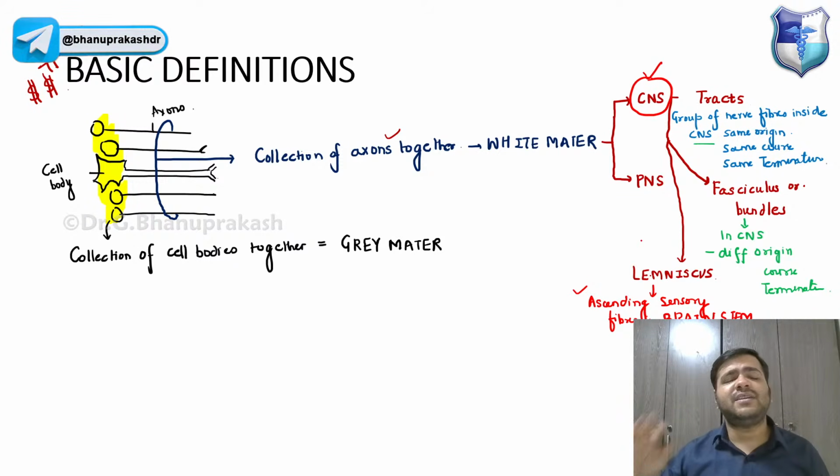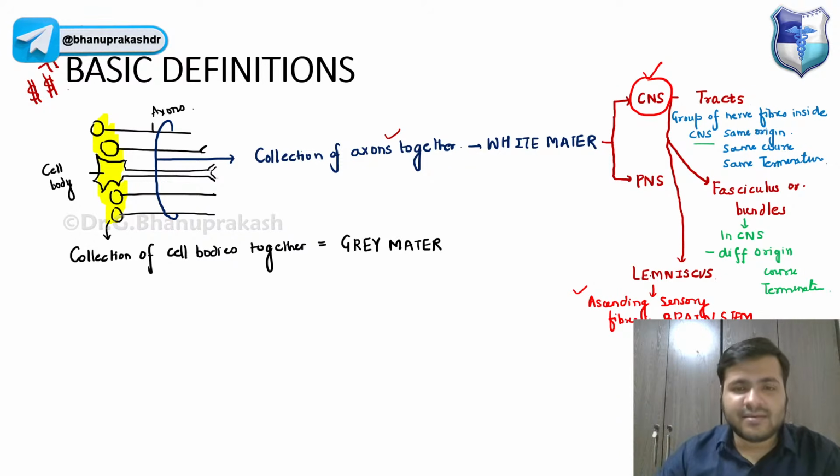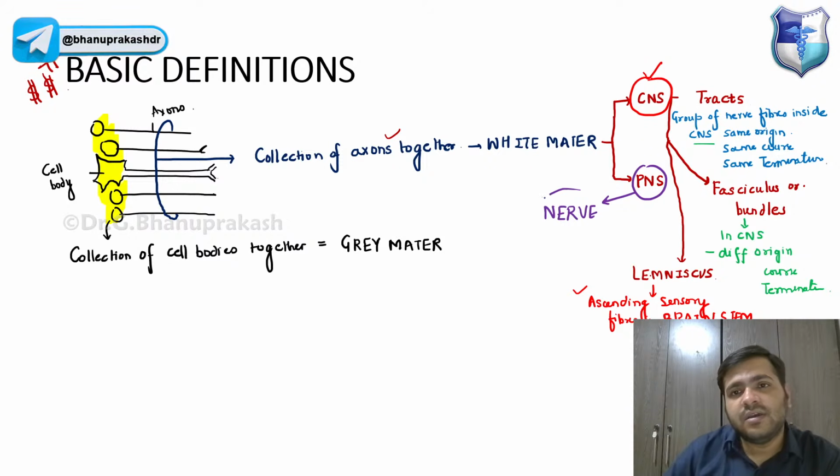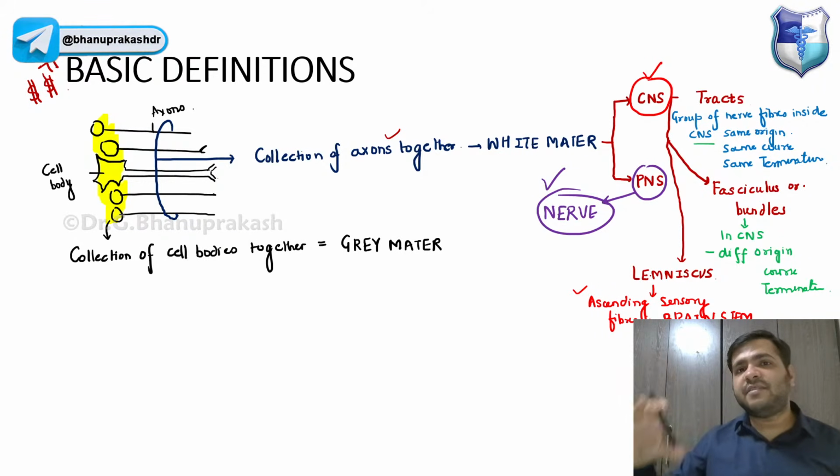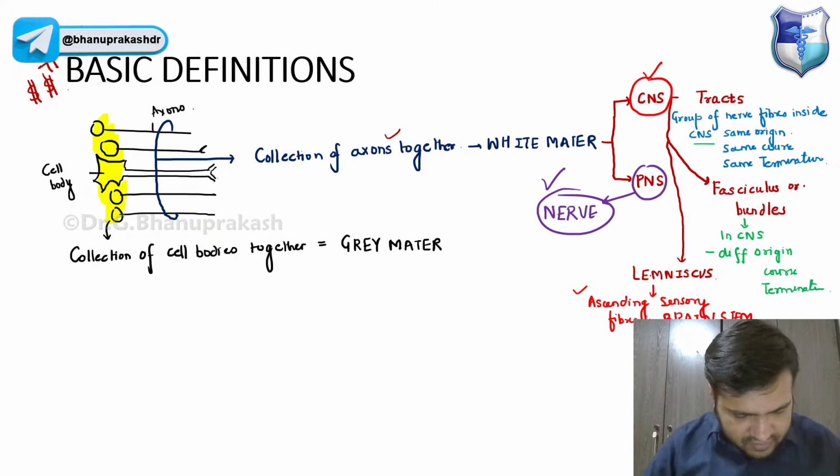What is lemniscus? Every time you see lemniscus, it is a group of axons together in the midbrain, pons, like the sensory fibers. Now in the PNS, the peripheral nervous system, it is simply called the nerve. But in the CNS, we have different names for these groups of nerves together. That is something you have to take away from here.